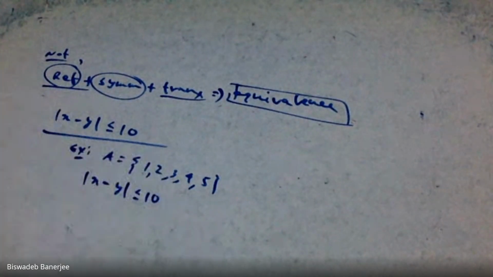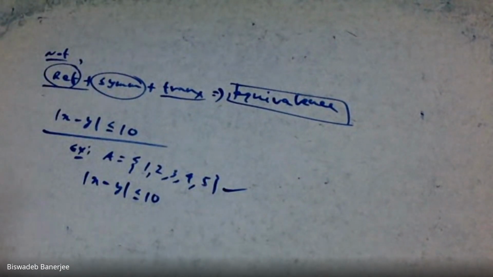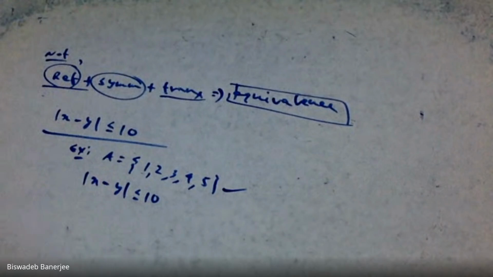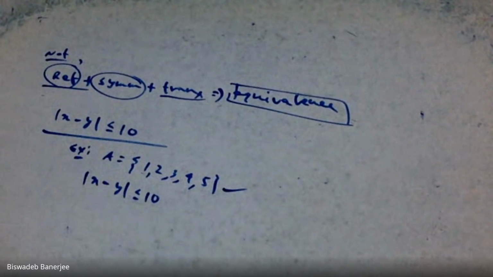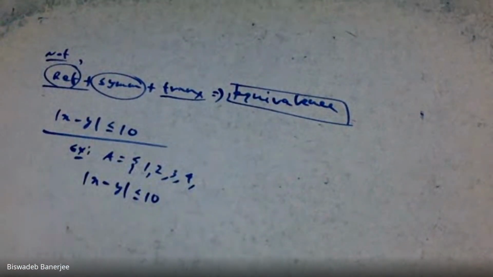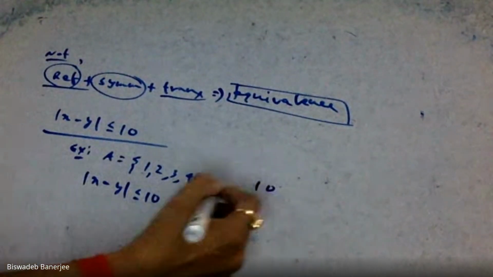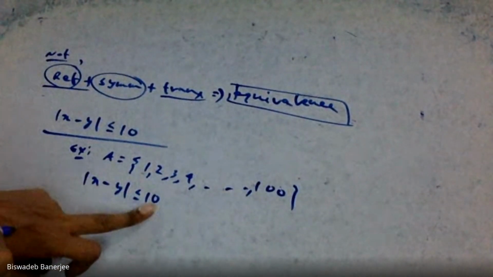But it is not always so; it depends on this set. If our set contains more elements, say 1, 2, up to 100, here this relation does not always hold.